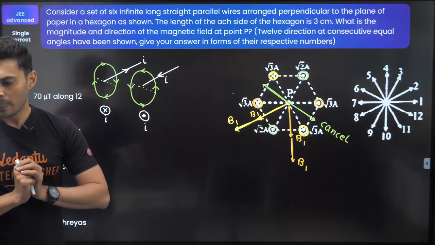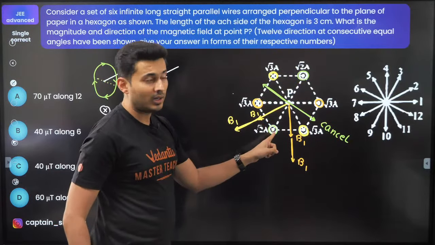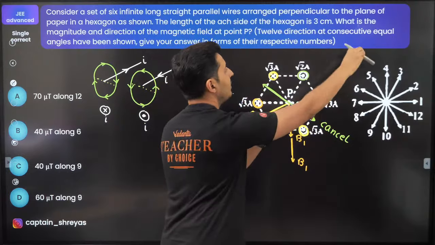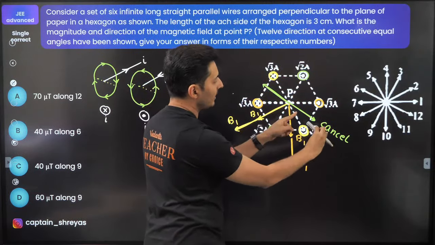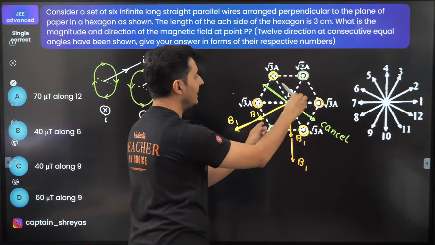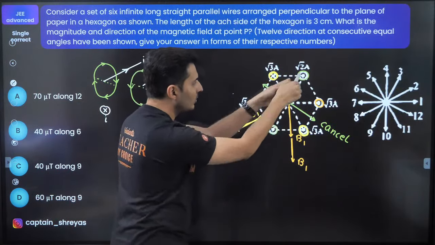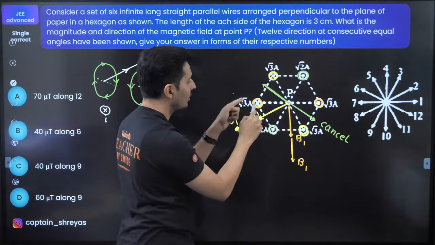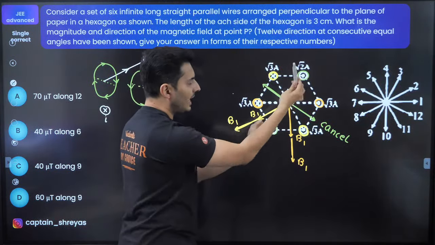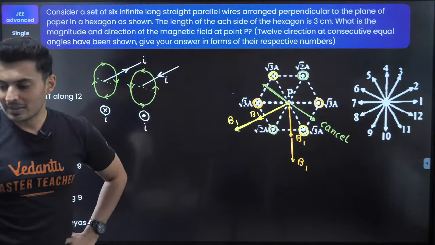Everybody with me? Sir, please explain again, why won't they add up? This is dot, this is also dot. Because of the dot, if you see the field lines, the field lines will look like this because of this wire. It will go this way. For this wire, again, the current is coming towards you. If you see the field lines, it will go like this at this point. So both the fields due to these two will cancel. But this is cross, dot. So when it is cross dot, it is adding. When it is the same direction, then it is cancelling. That's what has happened over here. I hope this is fine.